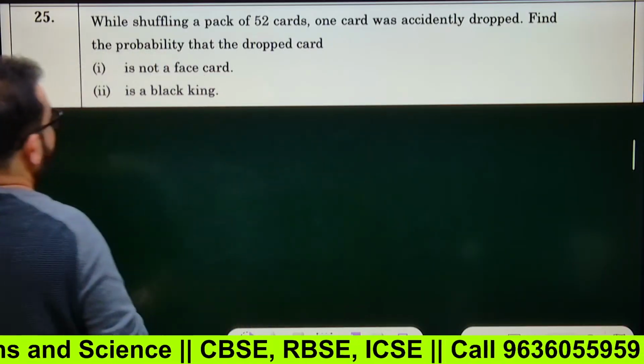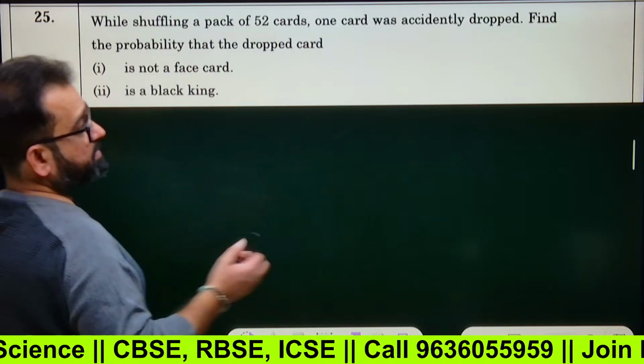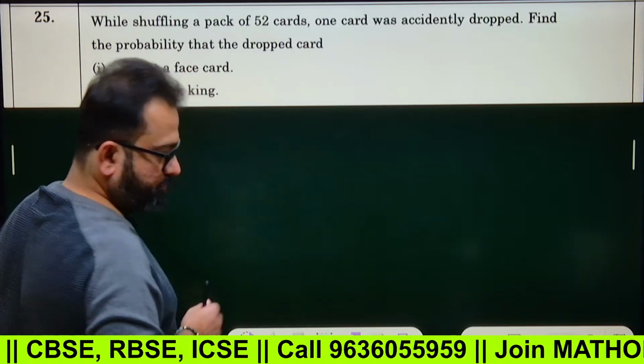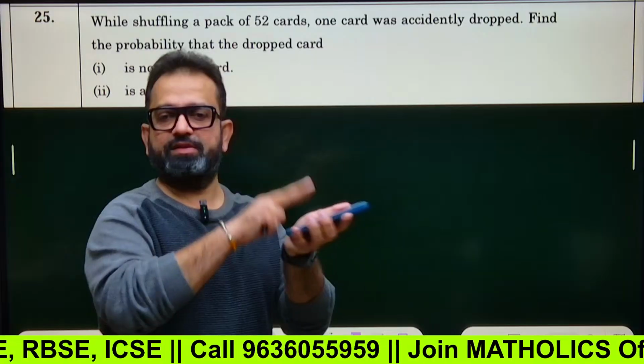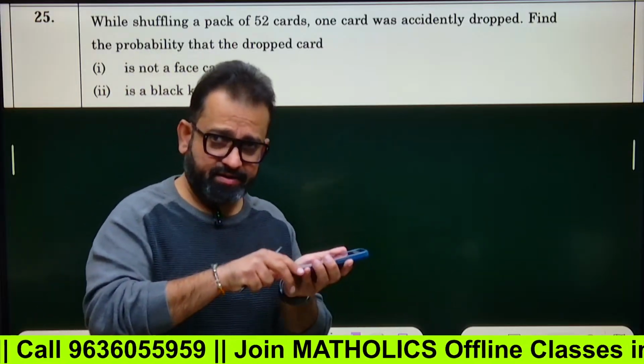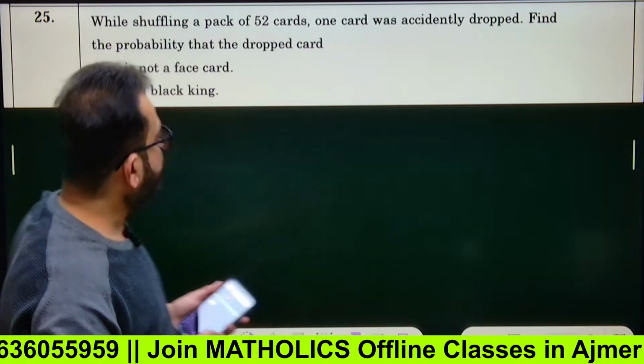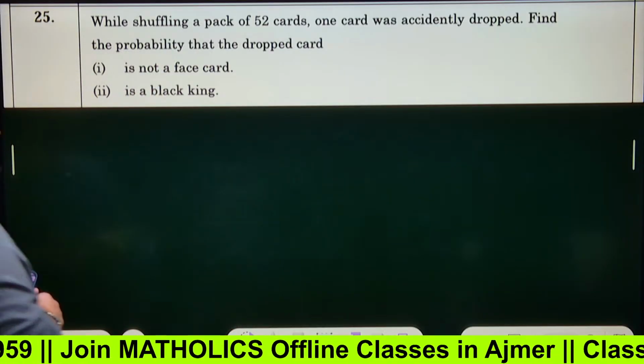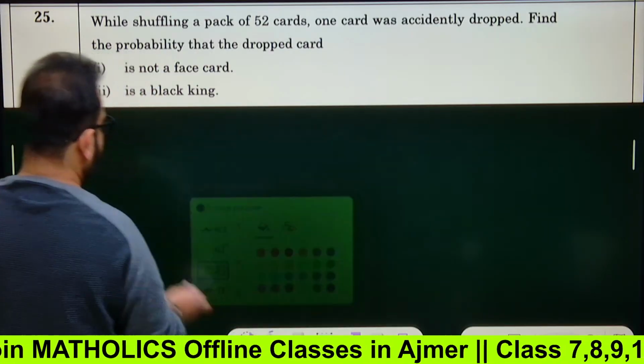See, while shuffling a pack of 52 cards, one card was accidentally dropped. Shuffling means like this, when you're shuffling the cards. Now, when you are shuffling the cards, one card dropped. Find the probability that the dropped card is not a face card.